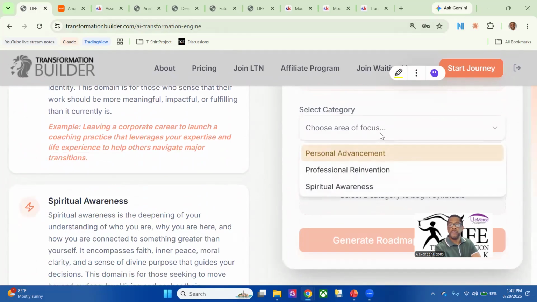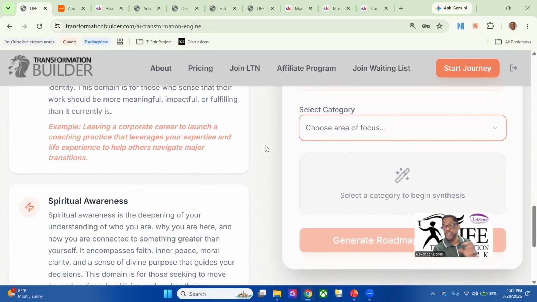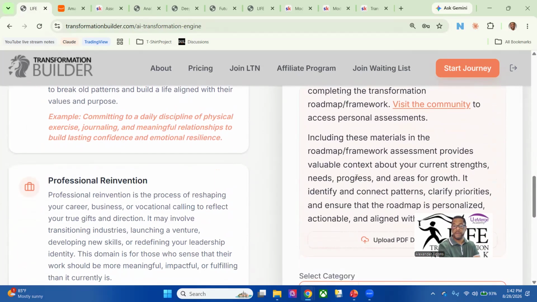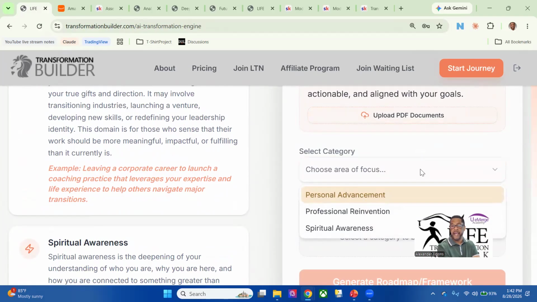But here you will specify what category you're most concerned about. Over here on the left is giving you the insights about what those areas are about. If you're more concerned about your spiritual awareness, keep in mind all those assessments you're doing are focusing on all those different areas: spiritual awareness, professional reinvention, as well as personal advancement. So whichever one you need to focus on, you will get a category.